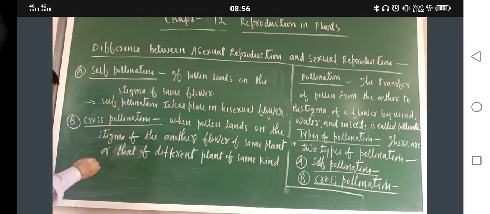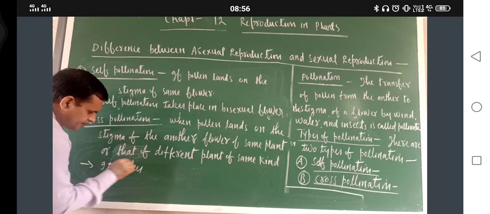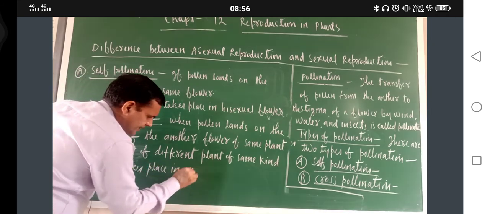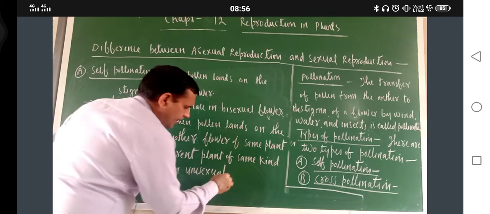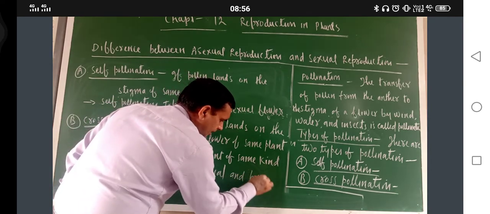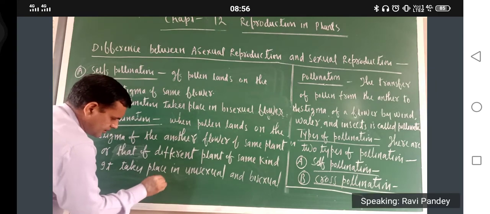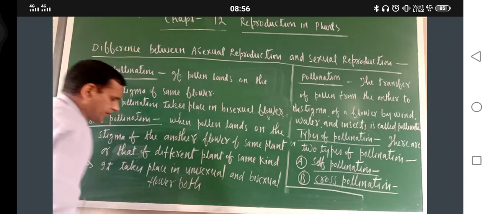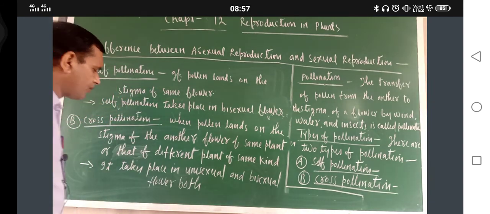And cross pollination takes place in unisexual and bisexual flower both.